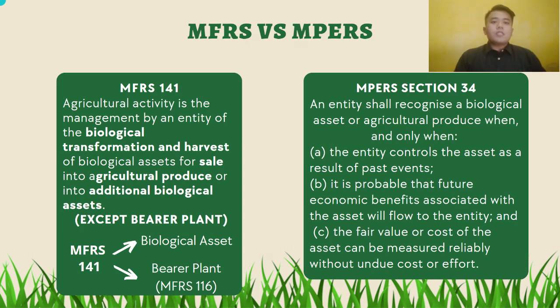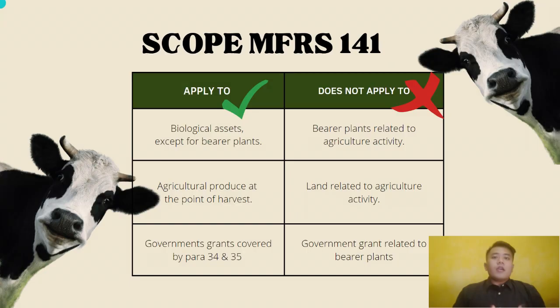That means the difference is that in MFRS 141, it is divided into two categories, which are biological assets and bearer plants. But in MPERS 34, there are no bearer plants. It will be recognized as a biological asset when it fulfills the three criteria above. However, currently we are focusing on the MFRS framework, so we will explain further details about this topic in the next slide. As we are focusing on the MFRS framework, we will look at the scope of MFRS 141.